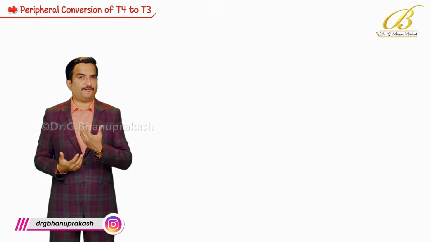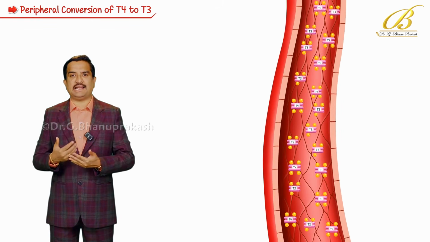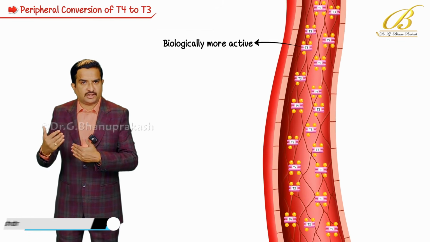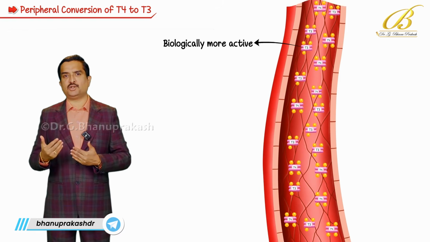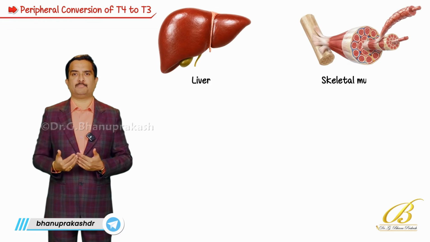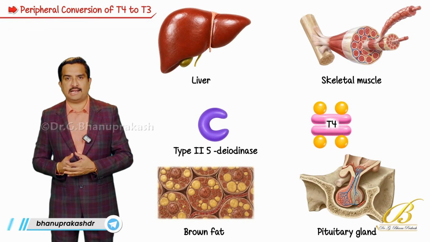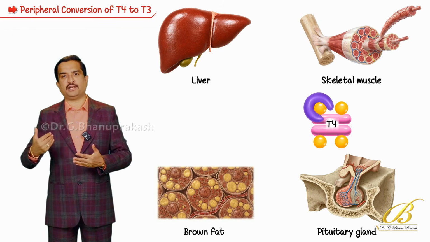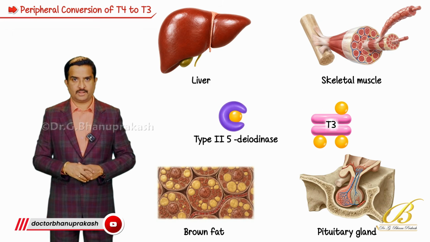Next is the peripheral conversion of T4 to T3. While the thyroid gland releases more T4 than T3, it is T3 that is biologically more active, right? So inside tissues like the liver, skeletal muscle, brown fat, and the pituitary gland, the enzyme called type 2 5-deiodinase converts T4 into T3, allowing it to exert its biological effects.